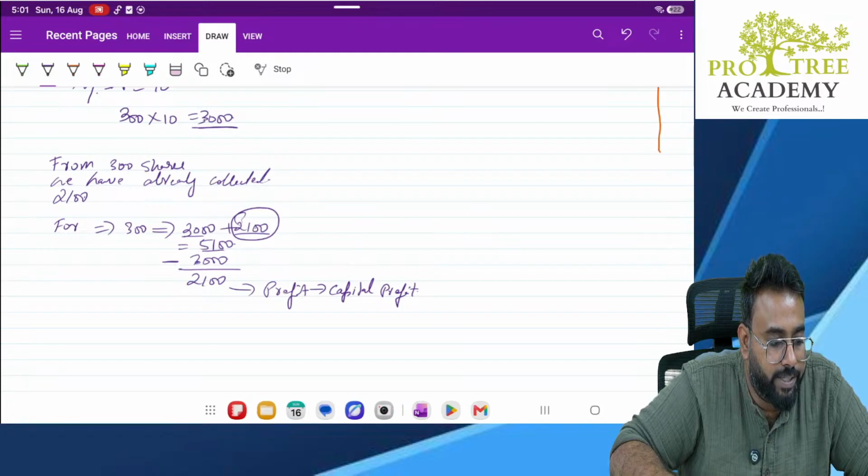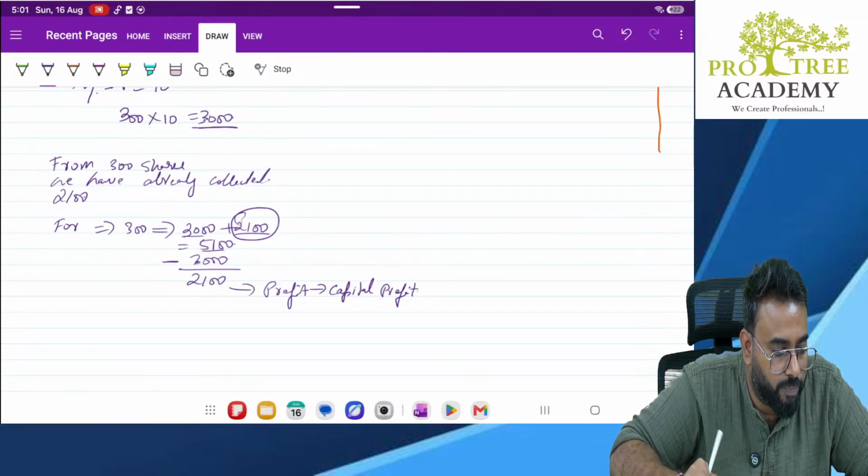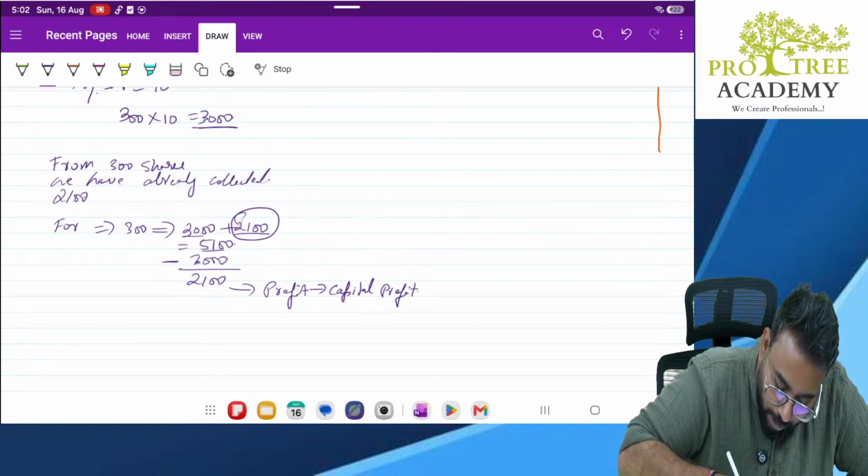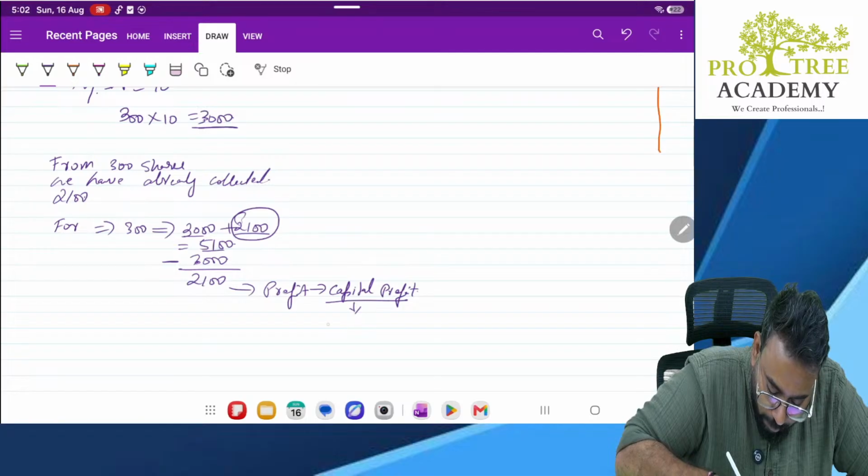Understanding everybody? Any doubts in this part? No? Now this capital profit, what to do, sir? This capital profit will be transferred to capital reserve.